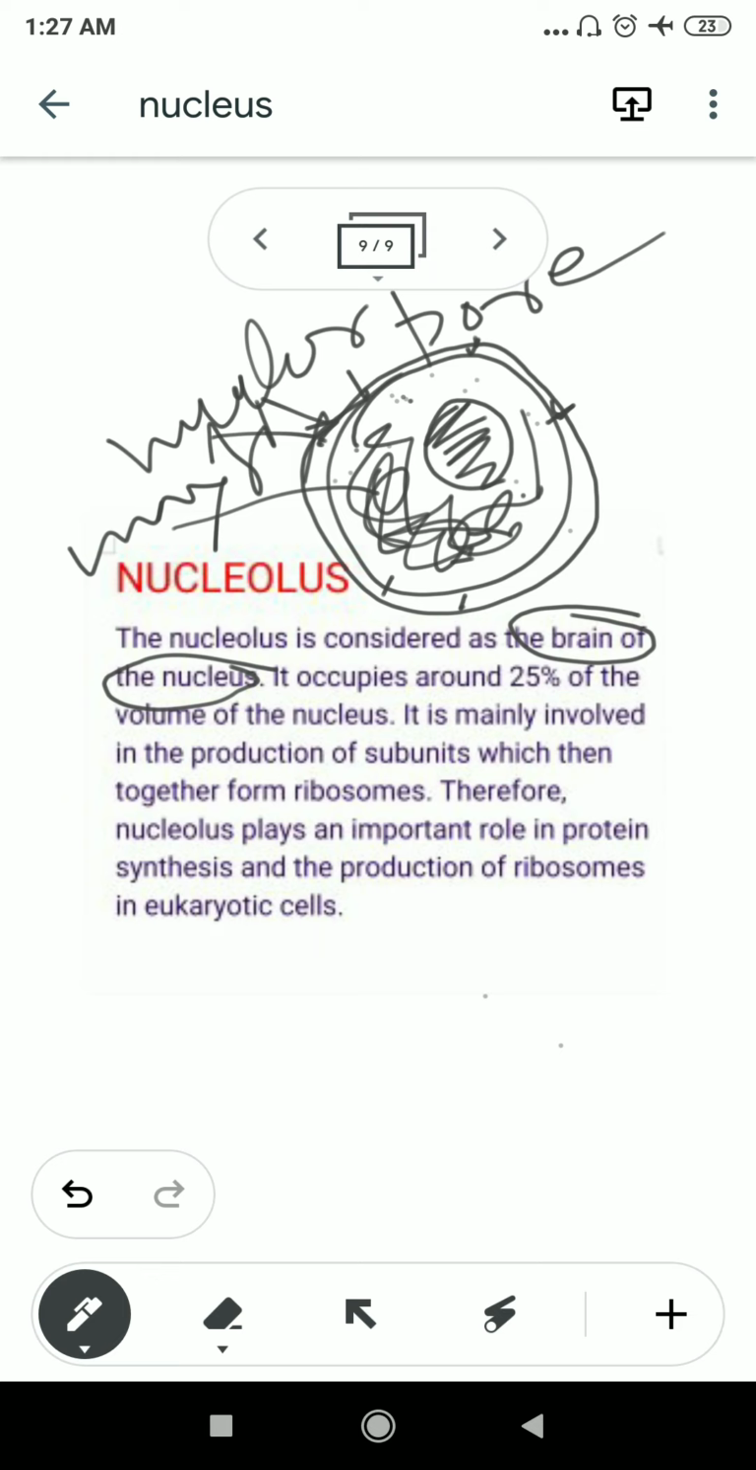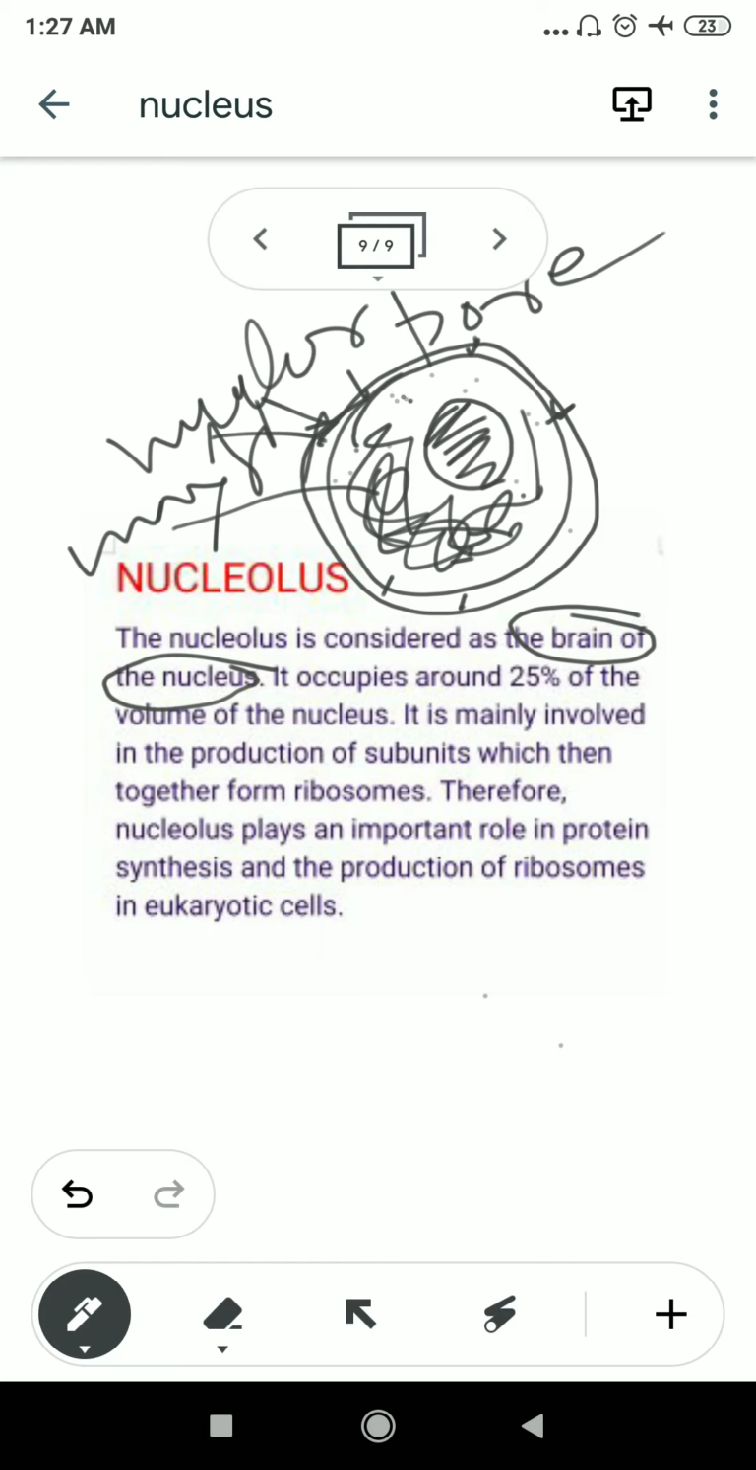As it is the place for the synthesis of the ribosome, it is the place where genetic material is carried from one generation to another. The nucleus is a very important part of the cell, and that's why it is known as the control center of the cell. You need to remember this point.